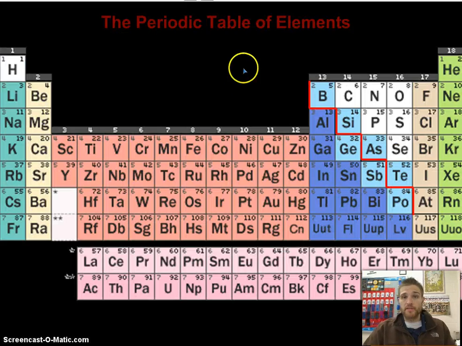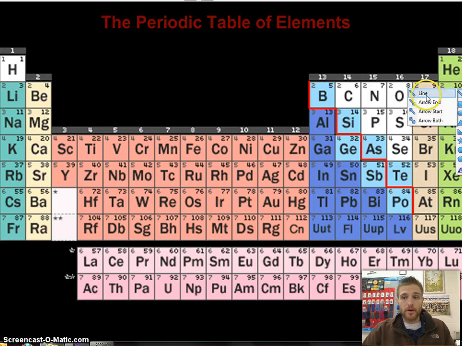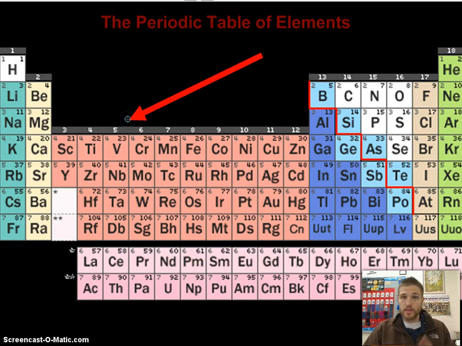Now, all elements are found on the periodic table. And on the periodic table, there are different parts of elements. There are metals, which are located to the left of the zigzag line. There's metalloids, which are located on the zigzag line, so those are showcased as the light blue over here. And then there's nonmetals. Nonmetals are to the right of the zigzag line.